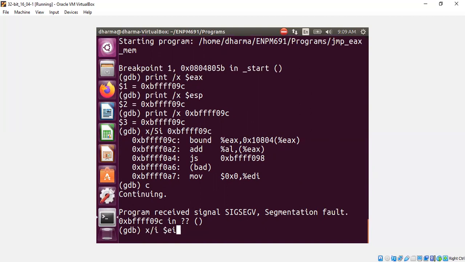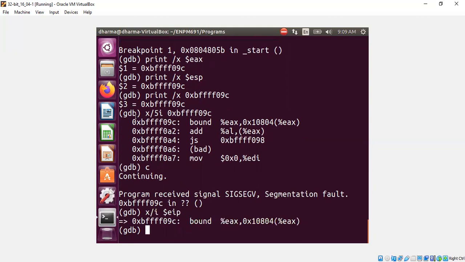It was trying to execute this bound instruction, which probably has no meaningful value when it is doing pointer referencing here. In any case, if you are using jump, you need to be careful whether you are going to refer to the memory to grab the address. That address should contain the code.